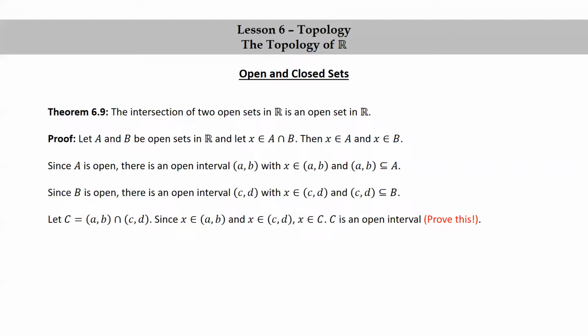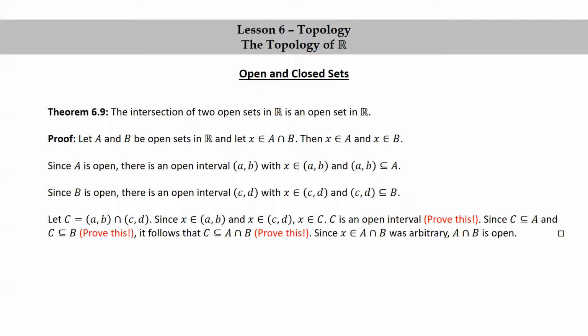Okay, so again, this is something you should definitely check on your own. Since C is a subset of A and C is a subset of B, again, this is another thing you should check, that both of these statements are true, it follows that C is a subset of the intersection of A and B. And again, one more thing you should prove. All these are very short set theoretical arguments that you should go through to make sure that you understand all of this. Okay, since little x in A intersect B was arbitrary, A intersect B is open.